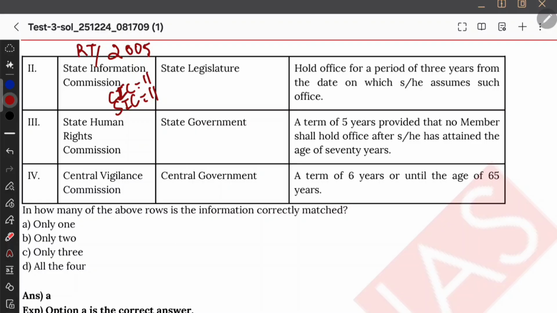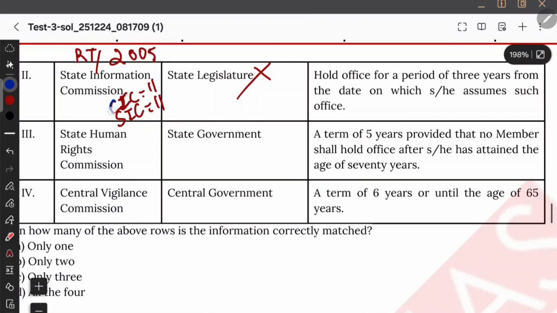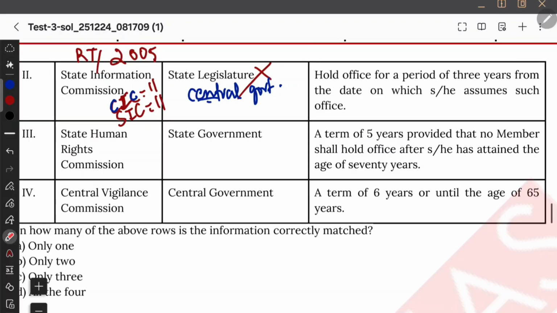Who is determining the salary? Salary is determined by whom? It must be the state government usually, not the legislature, because this is a statutory body. But you know what? It is not even the state government. I already said it is having a lot of C's. You remember I said that it is having a lot of C. Therefore the salary is fixed by the central government. Okay, the central government will fix the salary for both CIC and SIC.